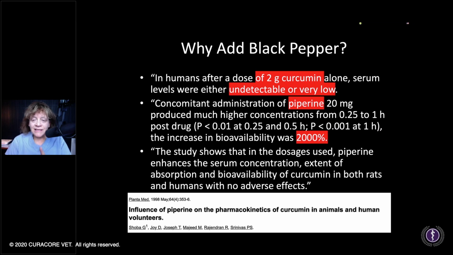But if you added this ingredient from black pepper, the increase in bioavailability was 2,000%. So the study shows that in the dosages used, piperine enhances the serum concentration, the extent of absorption and bioavailability of curcumin in both rats and humans with no adverse effects. That's why you combine them.